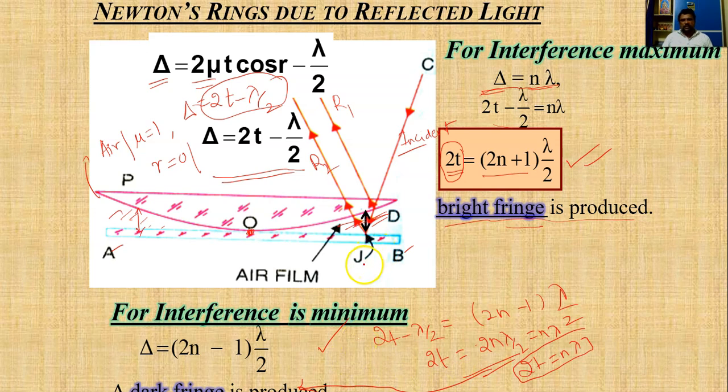So this is about Newton rings due to reflected light. In the reflected light, whether we get a dark fringe or a bright fringe for a particular thickness of the air film is governed by these two equations.